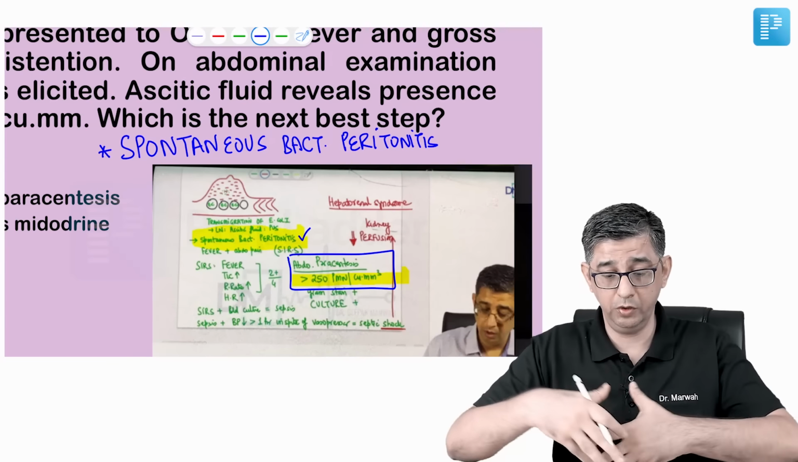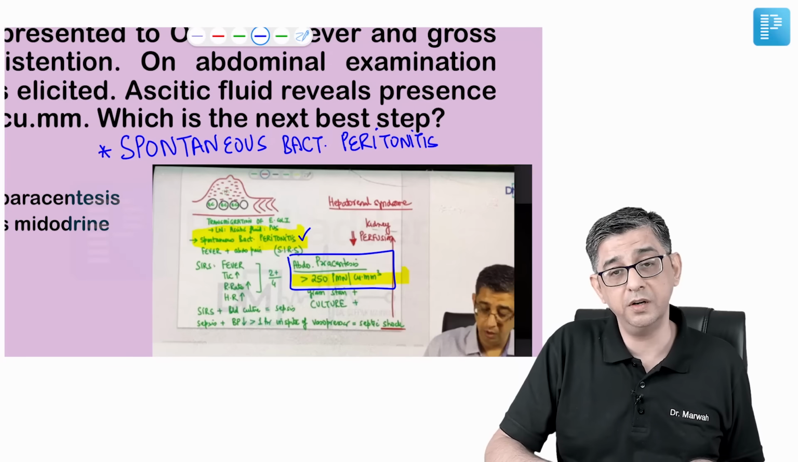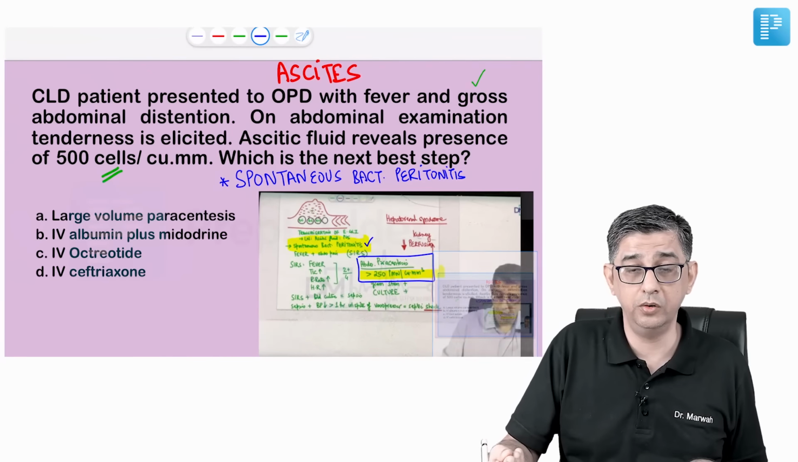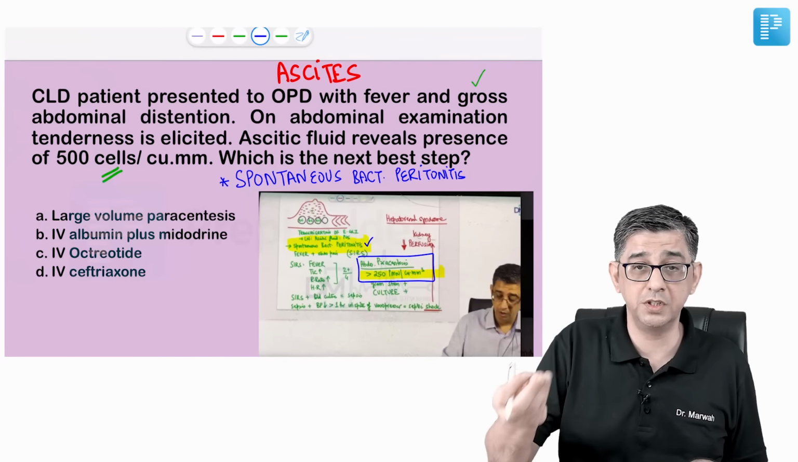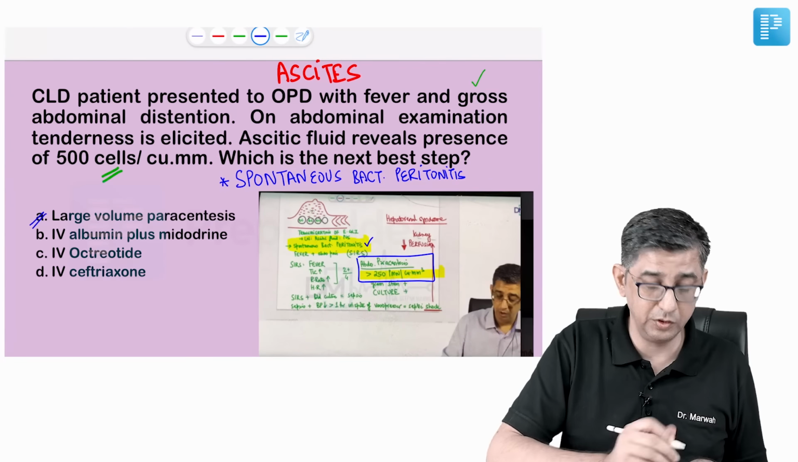Why? Because if you have a gross ascites, it will limit the movement of the diaphragm, or there can be infection developing in it. And for any person having a spontaneous bacterial peritonitis, what are you going to do? Because there is infection present, you first have to clear the infection. So you cannot answer large volume paracentesis in this question.